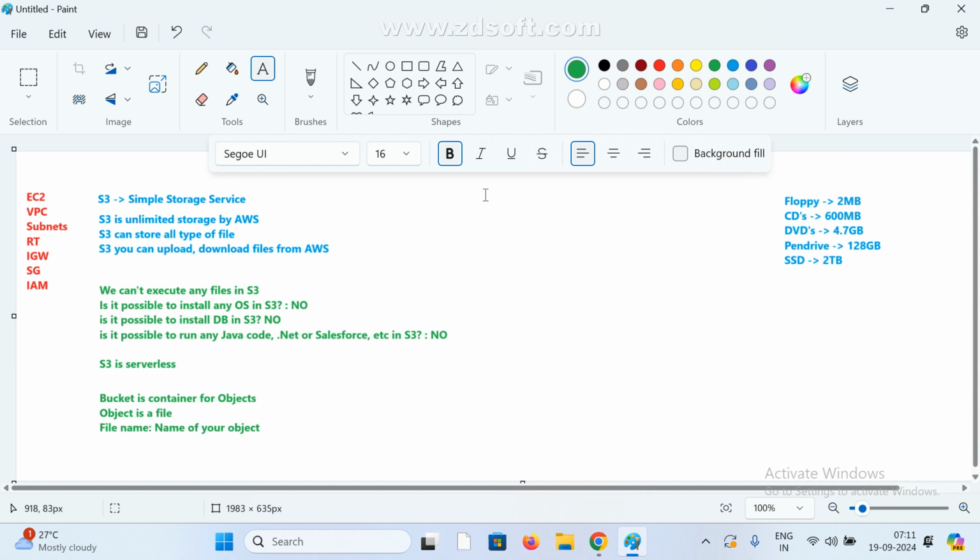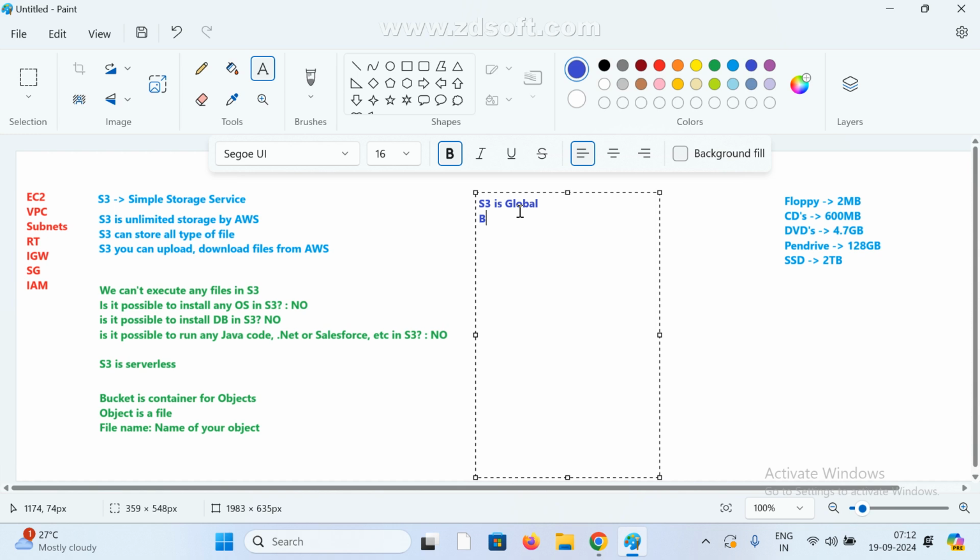One more thing: S3 is global. If you use floppy, CDs, DVDs, pen drives, or SSDs, these are all local; we maintain them personally. But S3 is global. Global means anyone can access it anywhere, universally, worldwide.